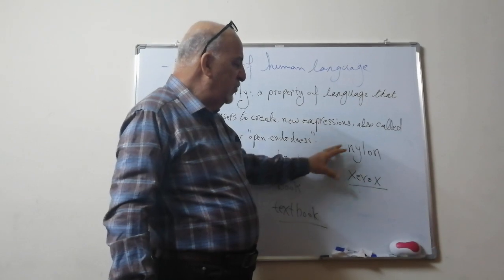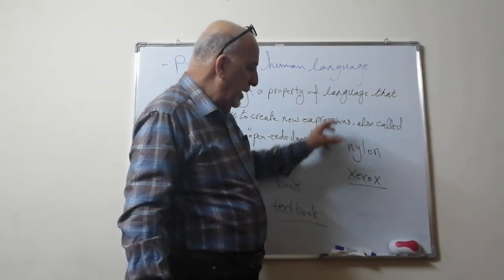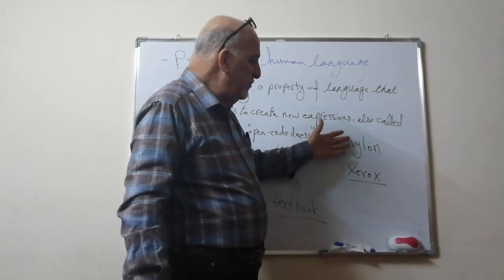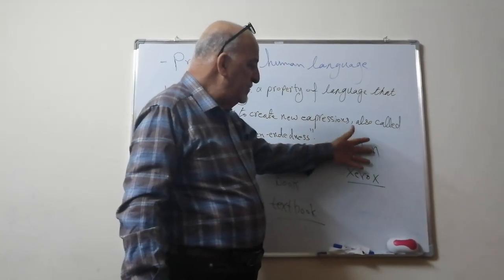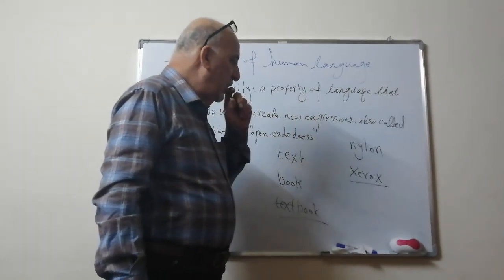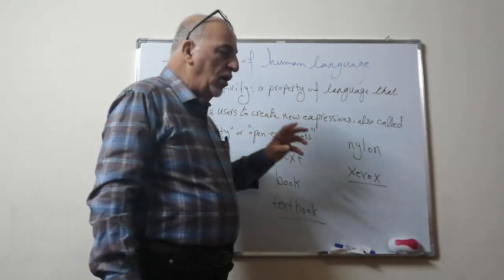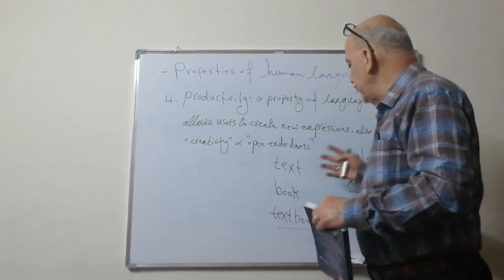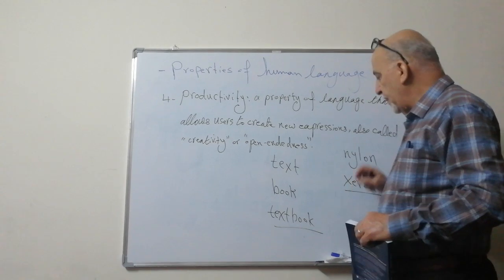But human beings, when there was a new product like this, were able to create names for it. So this is one example of the failure of animals to create new words like this.